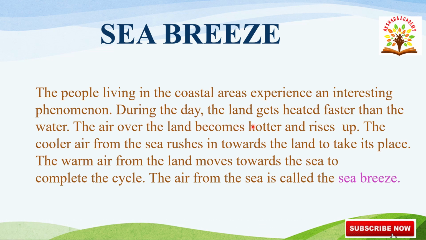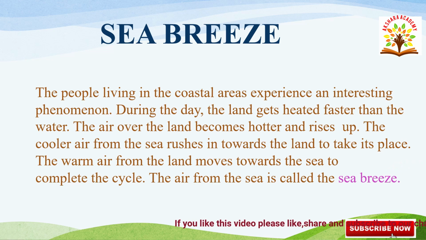If you compare the temperature of the land and water, land gets heated faster than the water. So, the air over the land becomes hotter and rises up. The cool air from the sea rushes in towards the land to take its place. The warm air from the land moves towards the sea to complete the cycle. So, the air blowing from the sea is called the sea breeze.